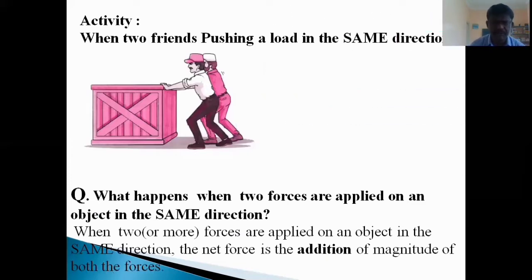Now just observe this activity, children. Here, two friends are pushing a load in the same direction. What happens when two forces are applied on an object in the same direction? When two or more forces are applied on an object in the same direction, the net force is the addition of the magnitudes of both the forces.